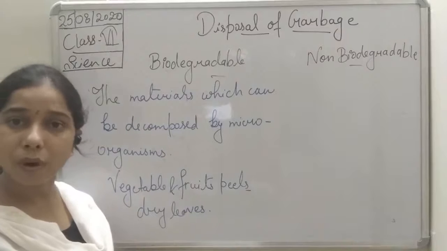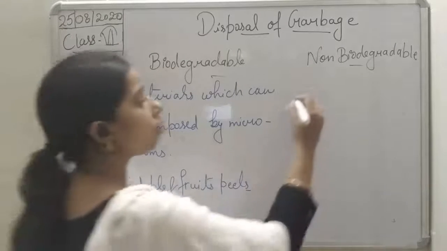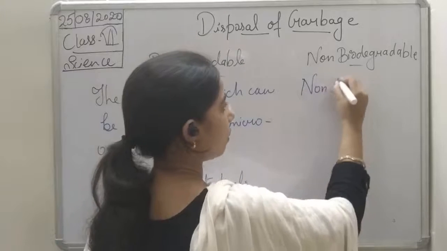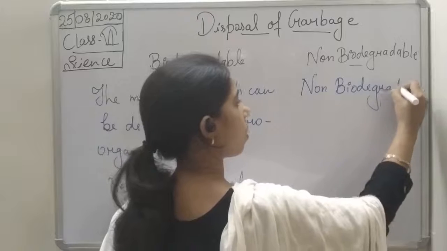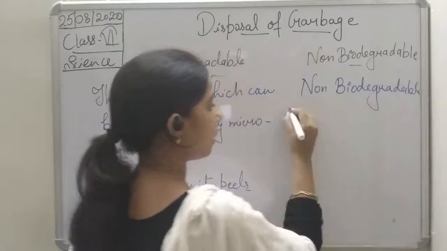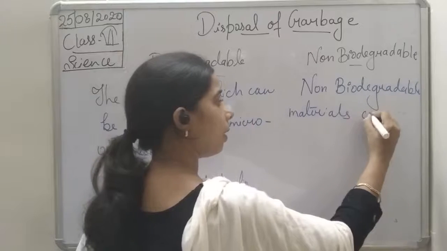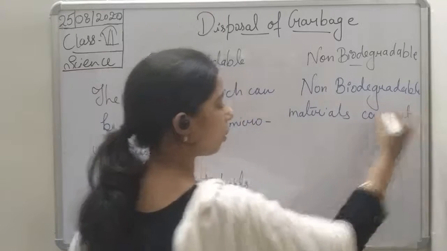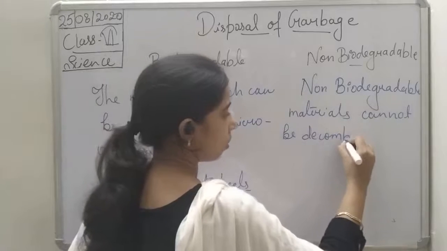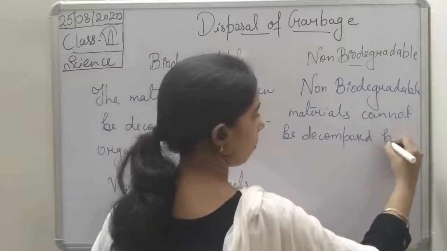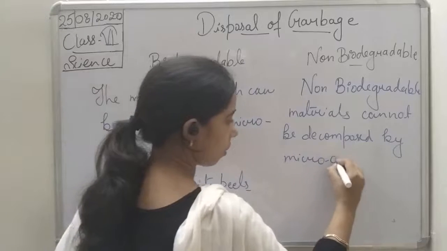with the help of microorganisms. If we talk about the non-biodegradable, students, non-biodegradable materials cannot be decomposed by microorganisms.